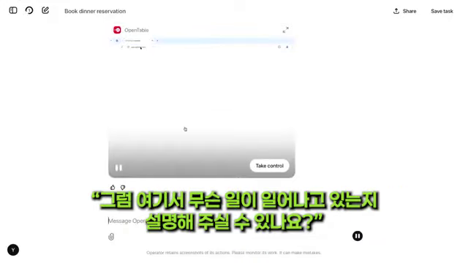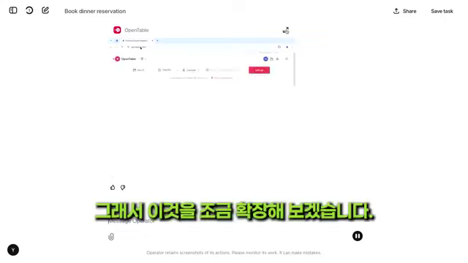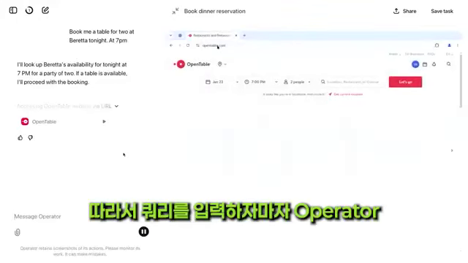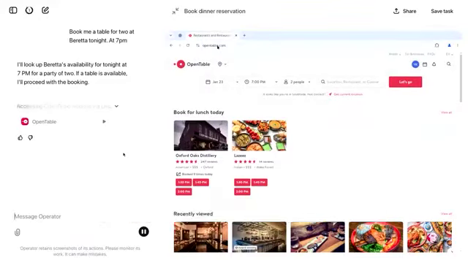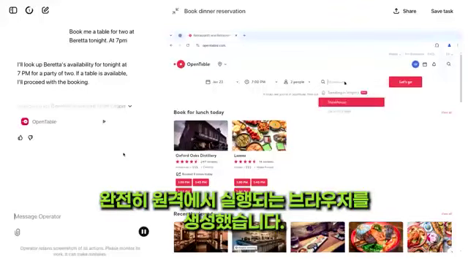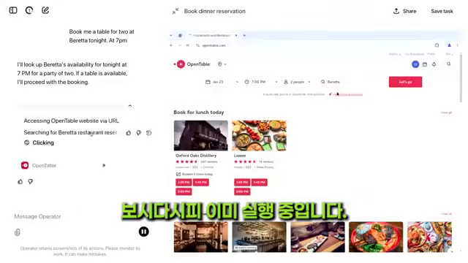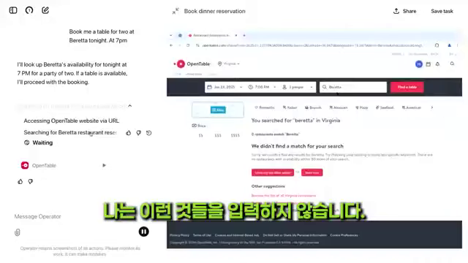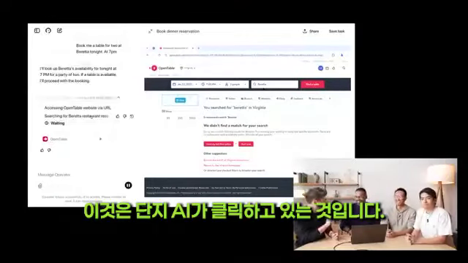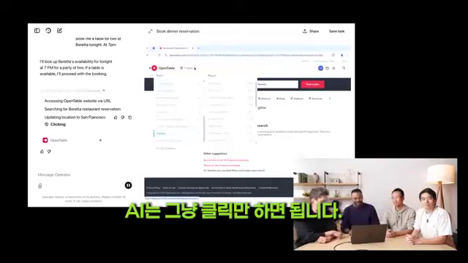So can you explain what's happening in this? Yeah, right. So I'm going to expand this a little bit. As soon as I typed in the query, Operator instantiated a completely remote browser. This browser is running in the cloud somewhere. And as you can see, it's already up and running. And my hands are off the keyboard. I'm not typing these things. So this is just the AI clicking around.